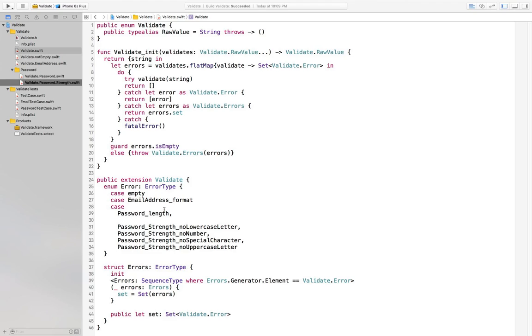Hey, I like what you're doing with the case formatting here, since you can't use extensions to add cases. You're sort of using case as a heading for new sections. I guess of errors. I'm sort of emulating where I'd like to have in another file, say extension error, and then within that extension make more cases. I don't know why you can't do that. Me neither, but this isn't terrible.